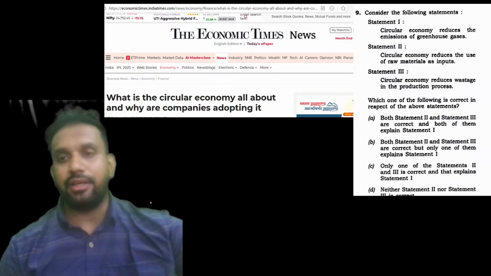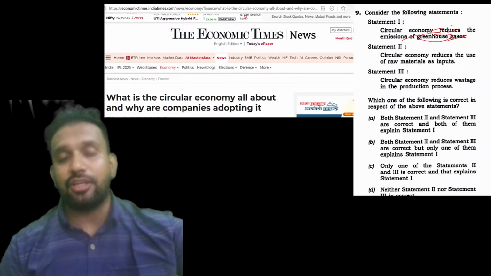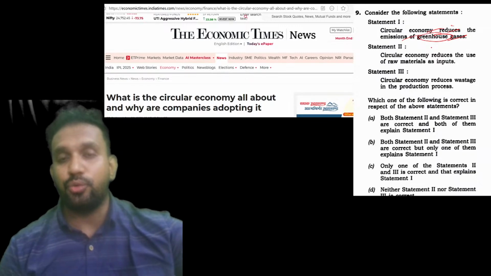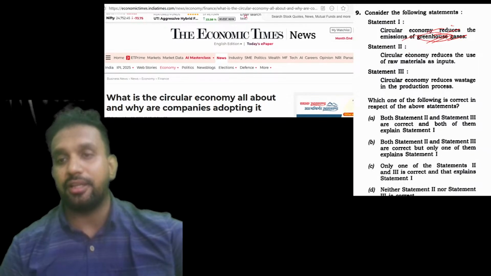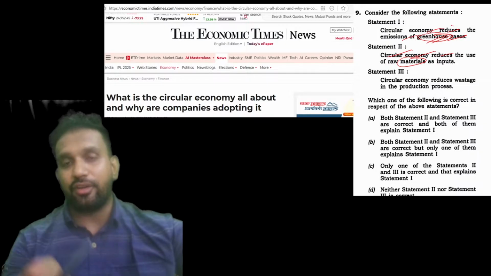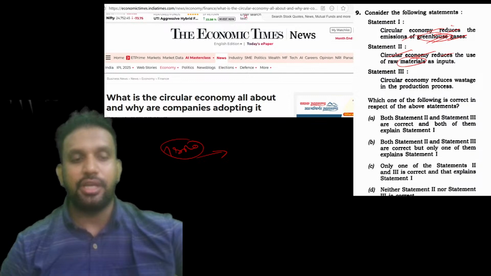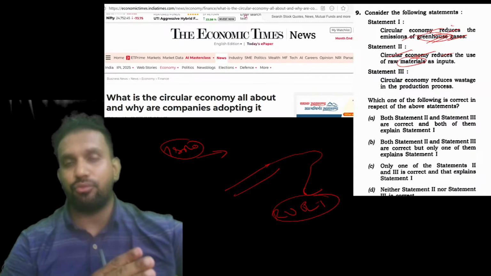Let us see what is there. Circular economy reduces the emission of greenhouse gases, because in circular economy we will try to recycle the derivatives that have the ability to give greenhouse gases. Circular economy reduces the use of raw materials as inputs. Just like in space, ISRO is also following a circular setup, because we want to send a rocket and we want it to come back again as a reusable rocket launching system. That means we have to reuse the launch vehicle.